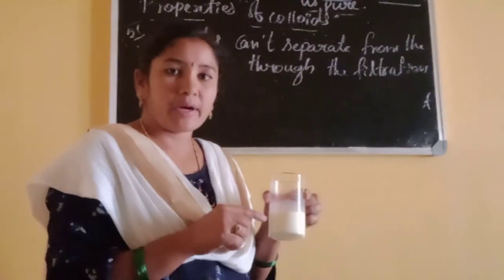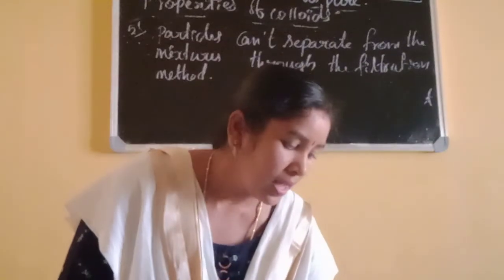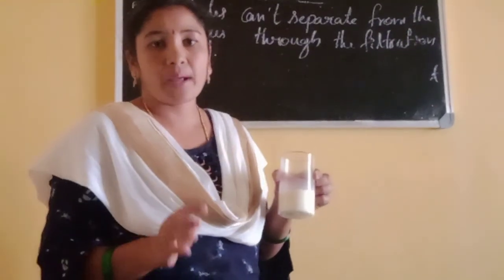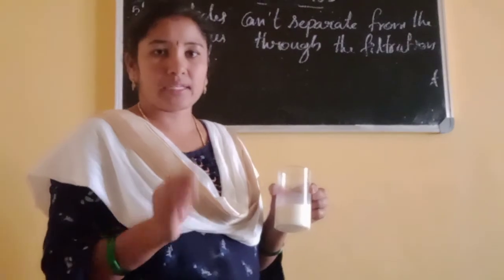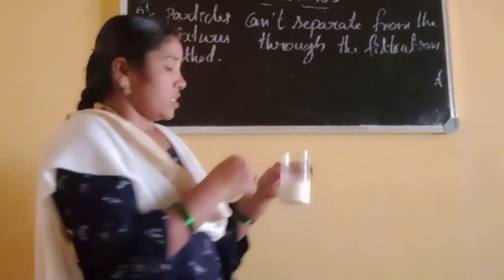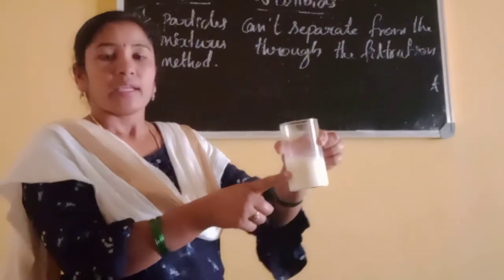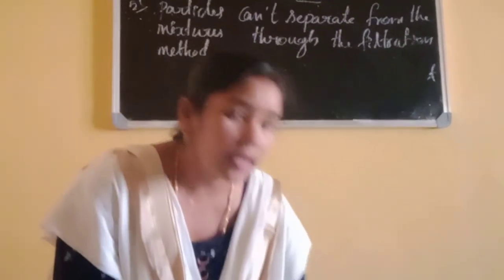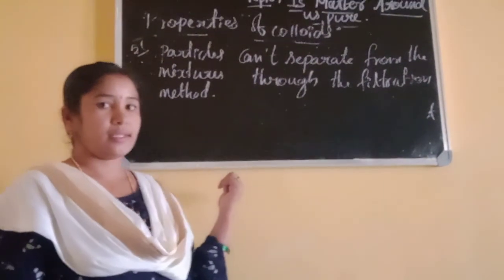Why? Because these particles are very small, and the particles of these colloids we can't separate by the filtration method. See, by filtration, can we separate water and milk? No, we can't separate. These are some properties of colloids.